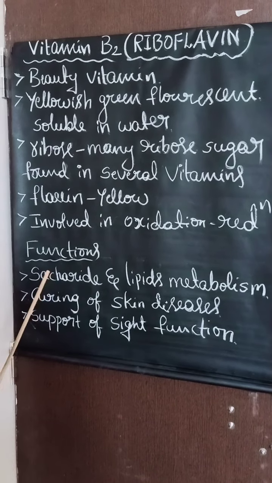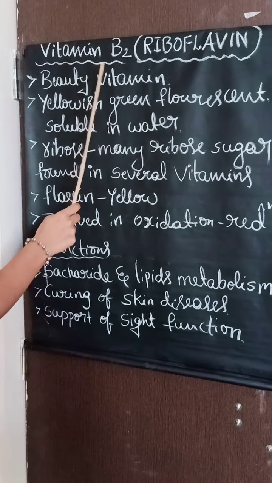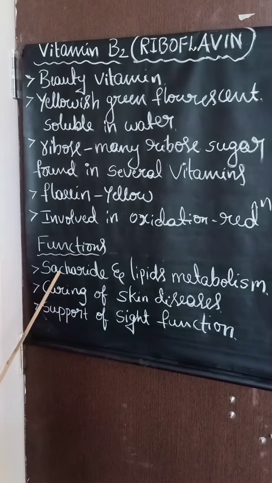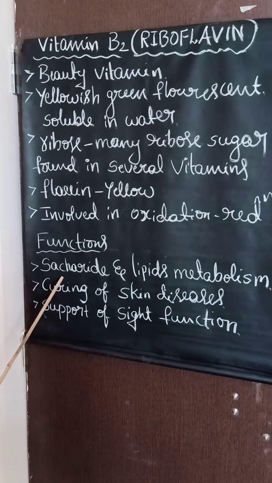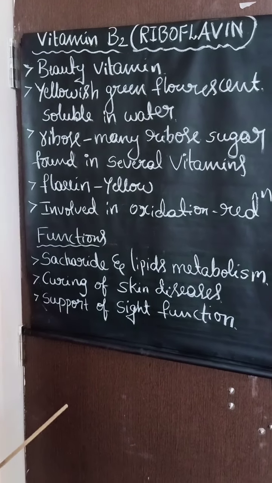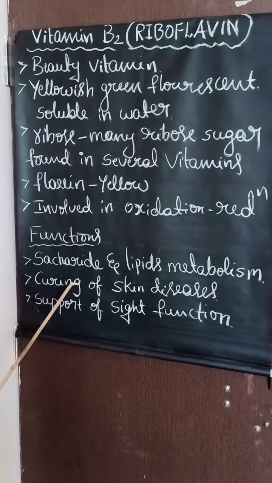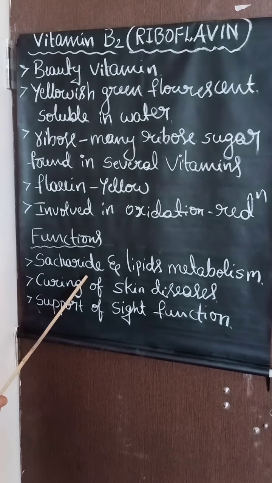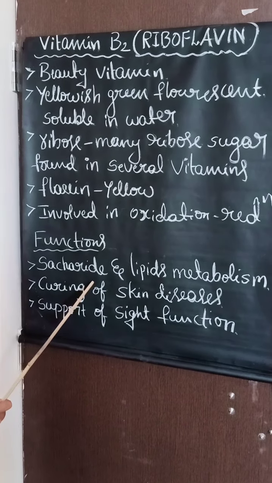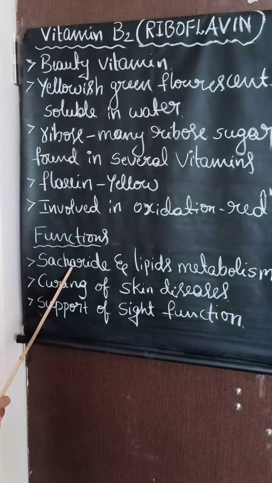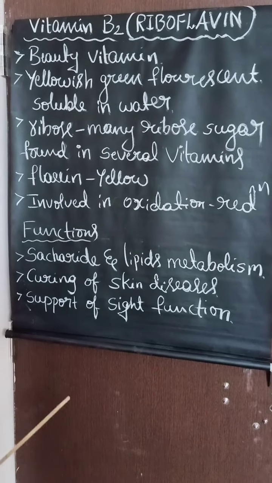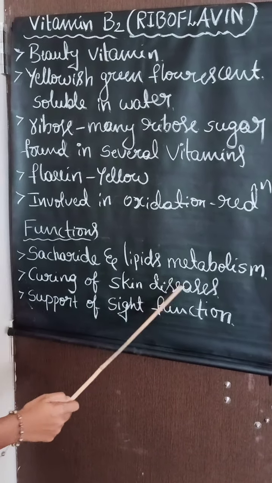Now we will see what the functions of vitamin B2 or riboflavin are. The first one is that it helps in saccharide and lipid metabolism. What is meant by saccharide? It is another term for sugar, like the sugar found in nucleic acids. So it helps in saccharide and lipid metabolism.